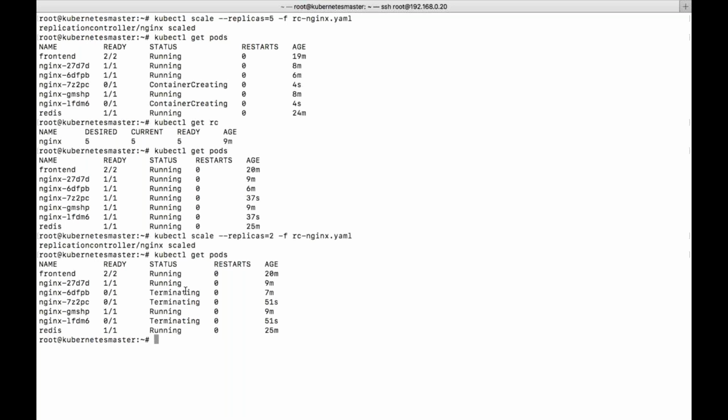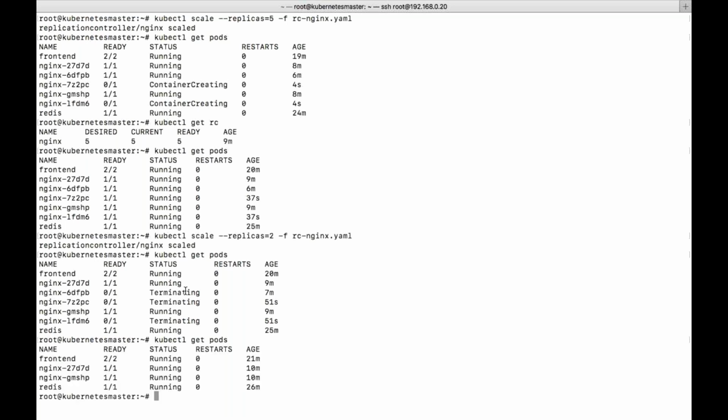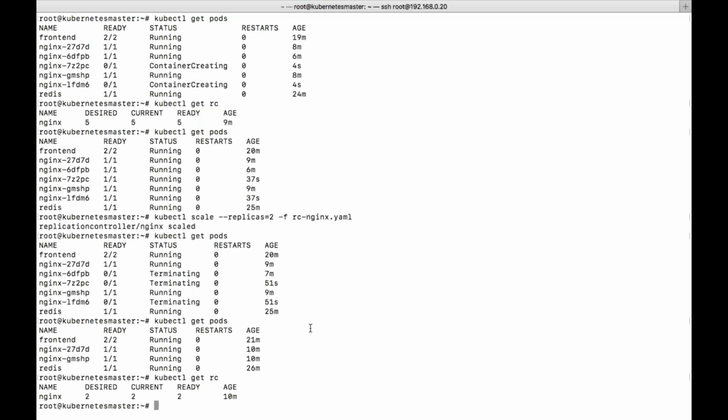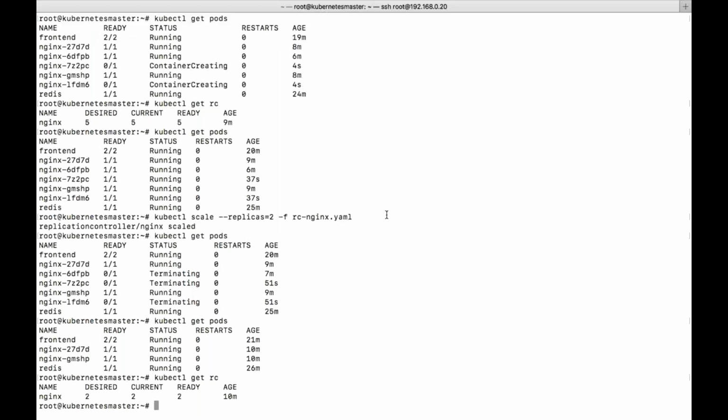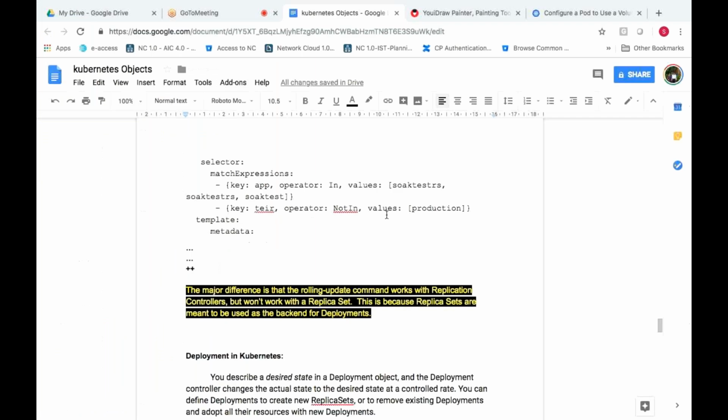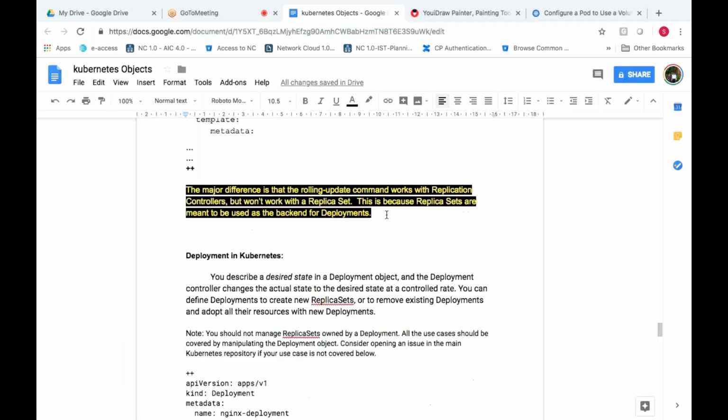Let's see whether it is terminated. Yeah. So now we can see all the additional pods have been deleted and you can see the replication count right now is set to 2. Okay. So that is all about your replication controller. I think we are running out of time. So let's see replication set as of now and we'll wind up.